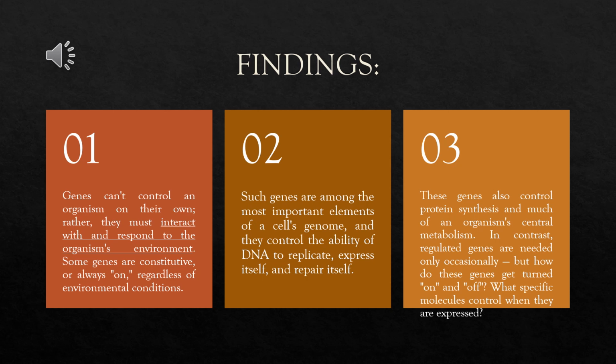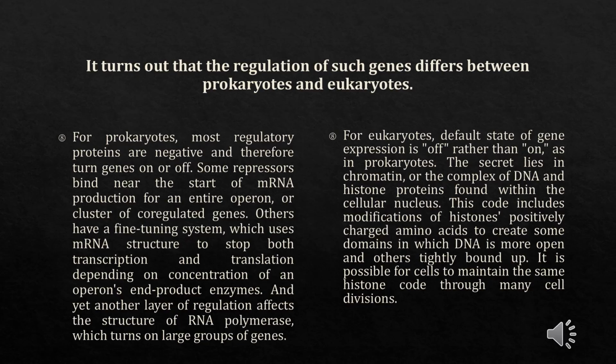But how do these genes get turned on and off? What specific molecules control when they are expressed? It turns out that the regulation of such genes differs between prokaryotes and eukaryotes.